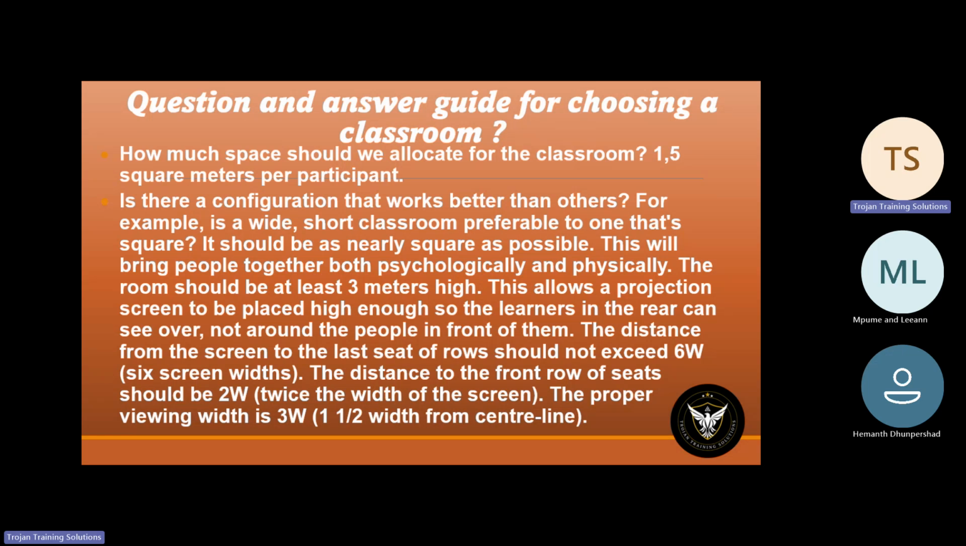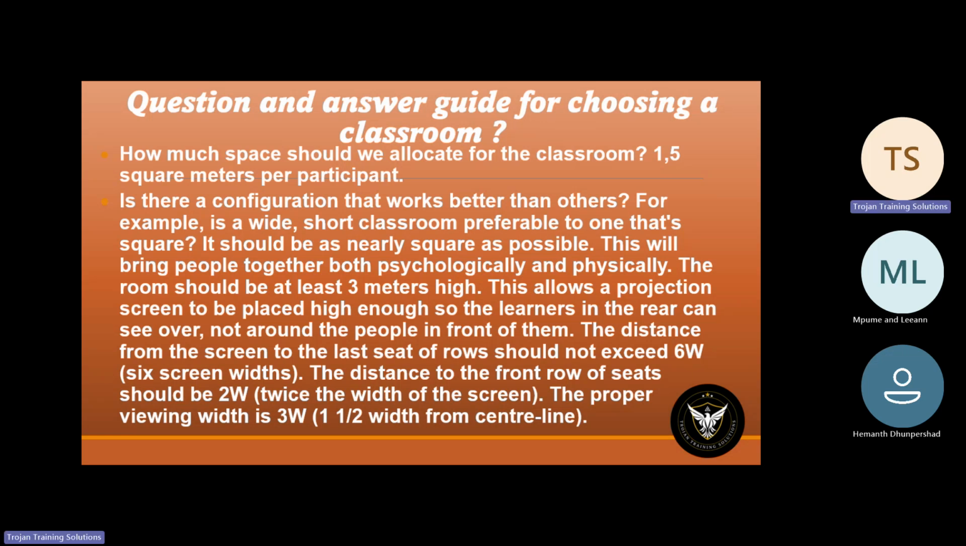The distance from the screen to the last seat of rows should not exceed 6W. In other words, 6 screen width. The distance to the front row of seats should be 2W. In other words, twice the width of the screen. The proper viewing width is 3W, which means this is 1.25, 1.5 width from the center line. This is just basic guidelines if you are uncertain regarding your classroom.